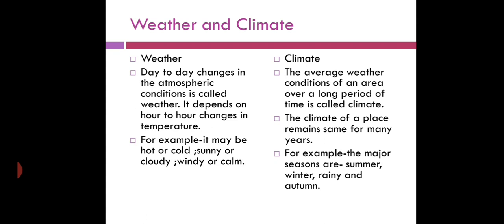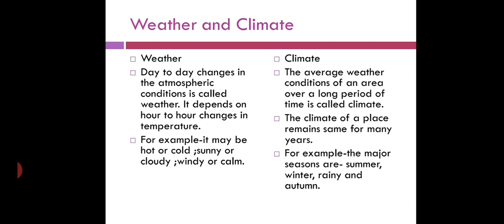Weather and climate. Day-to-day changes in the atmospheric conditions is called weather, and weather depends on hour-to-hour changes in the temperature. Climate: the average weather conditions of an area over a long period of time is called climate. The climate of a place remains the same for many years.